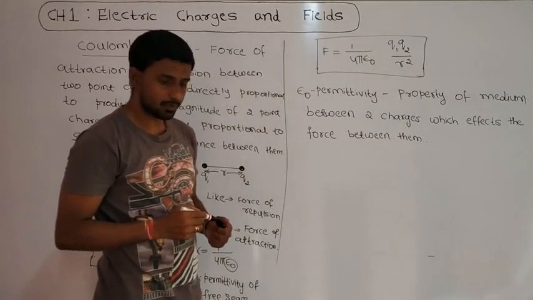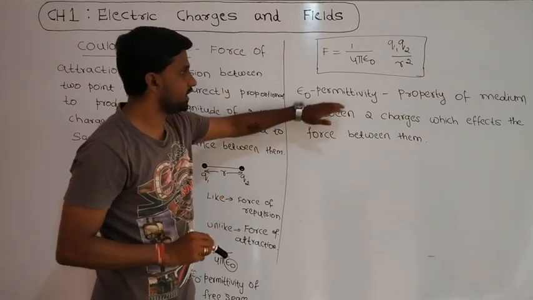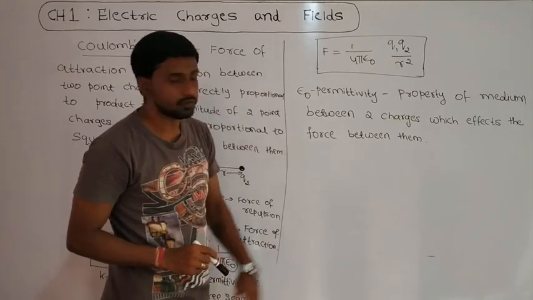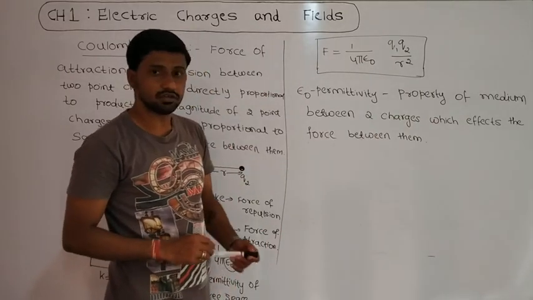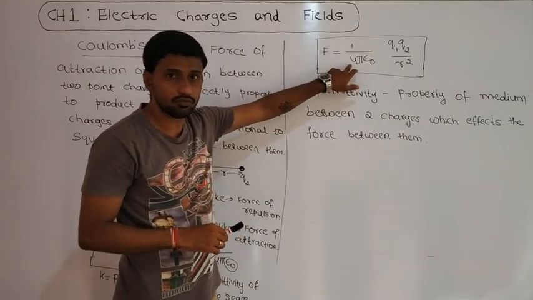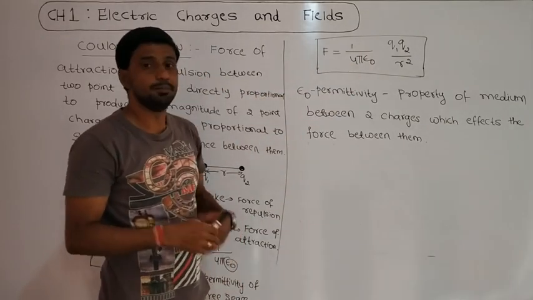That is called the permittivity of a medium. That means the constant value depends on the medium.